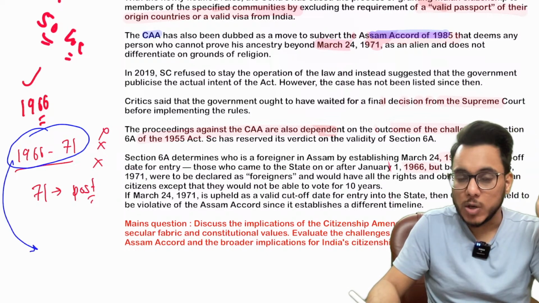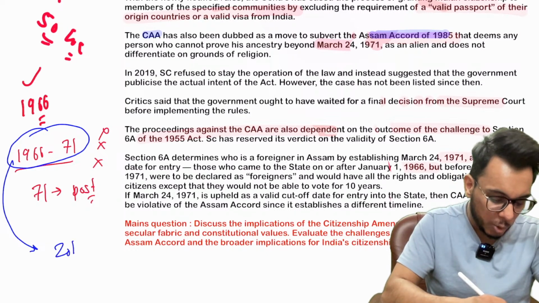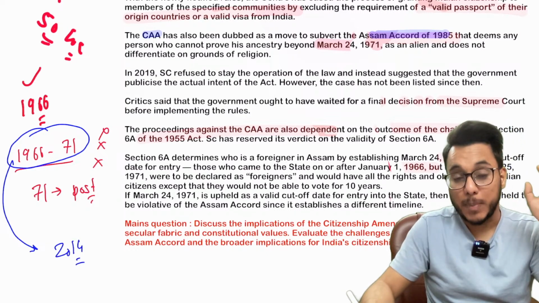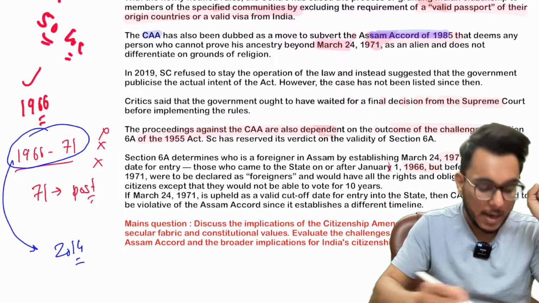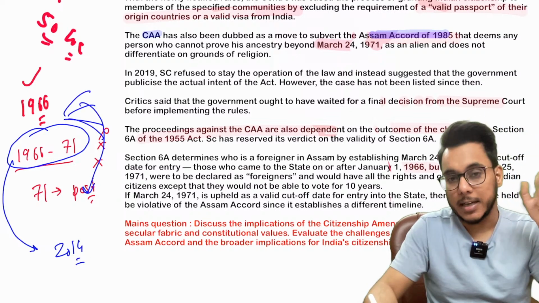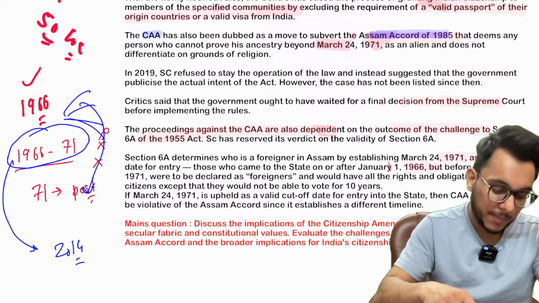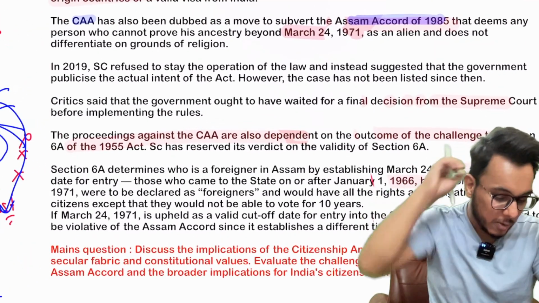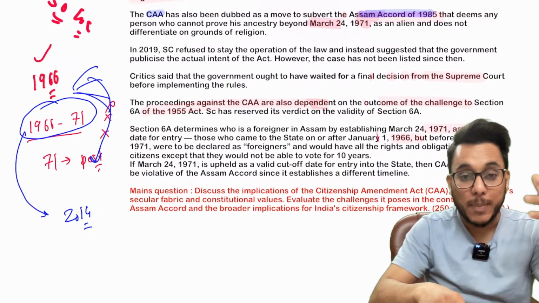Citizenship Amendment Act 2019 has brought the cutoff date to 2014. So people in Assam are worried. They say that the people who entered after 1971 will also get citizenship. This is something that is coming. Now guys, understand this particular thing, that some people have even